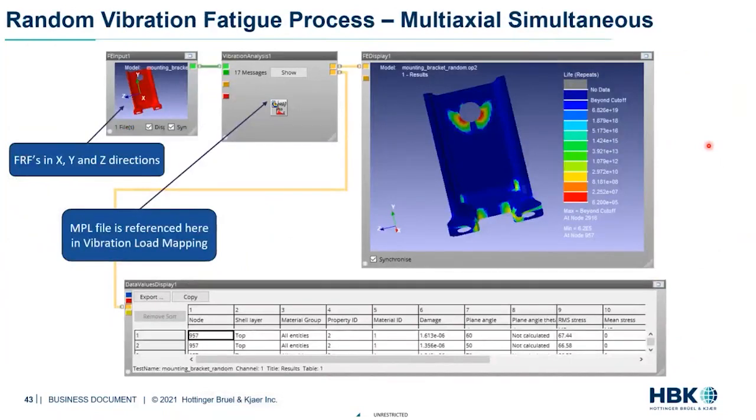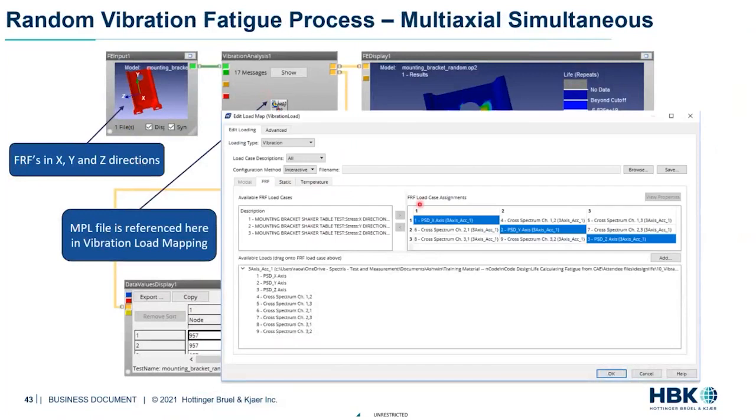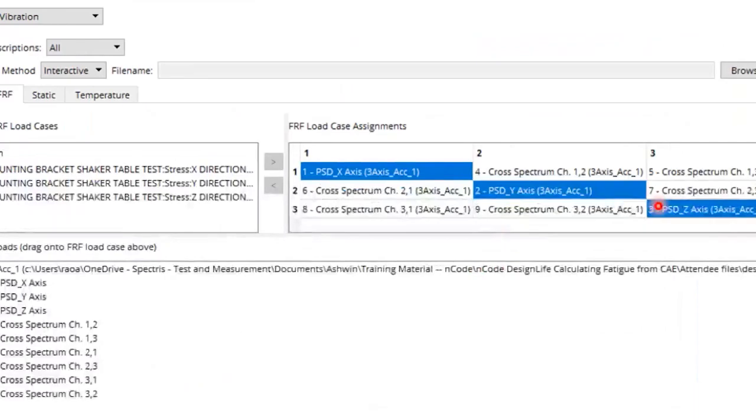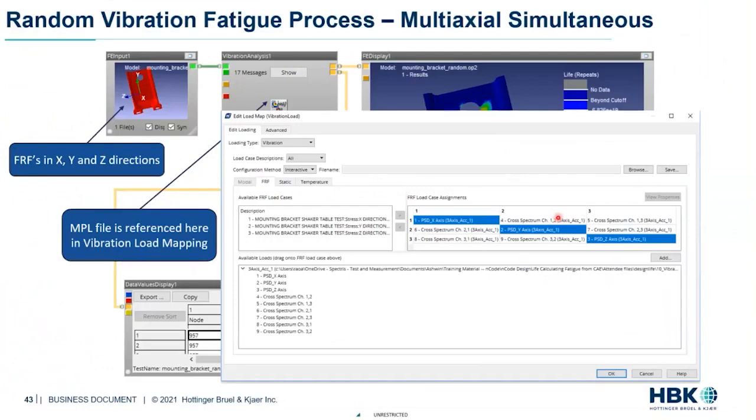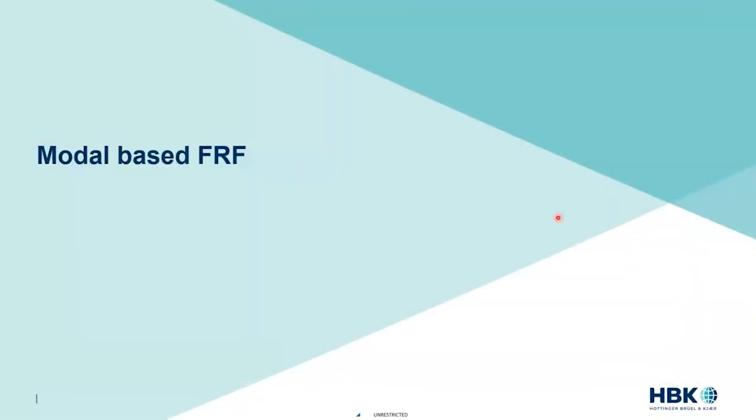In terms of your setup, it would be on the FE side identical, same FRFs, but now you have an MPL file that's being referenced here, and that MPL file would look something like this. If I go in and read the MPL file, it would be a 3x3 matrix with all the diagonal terms being the PSDs and the off-diagonal terms being the cross PSDs. That's essentially what would go on behind the scenes, and then we would do the fatigue calculations and get your lives and damages. So this will be the last topic, and then we'll open it up for a demo.